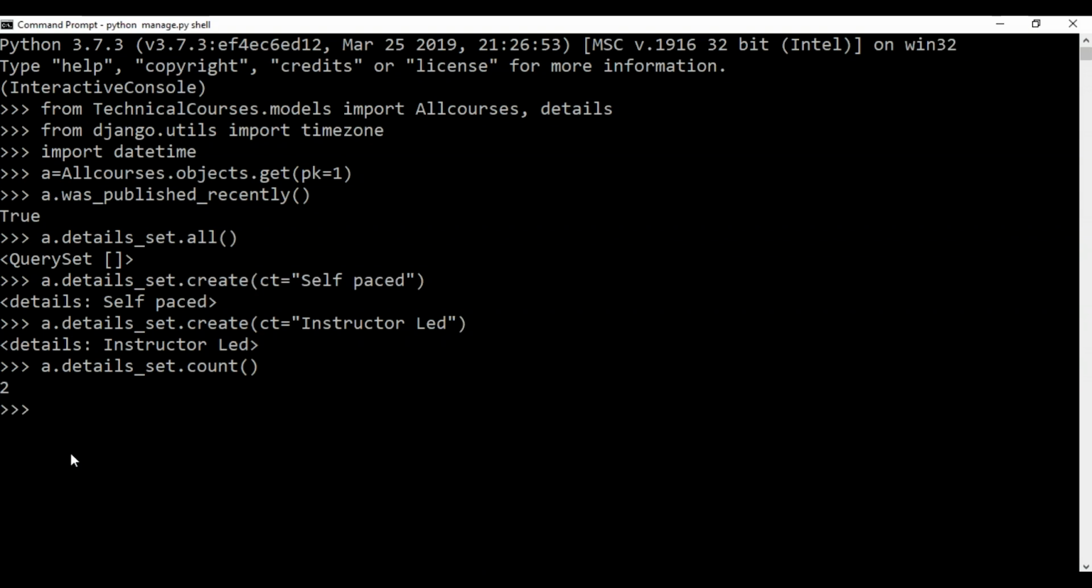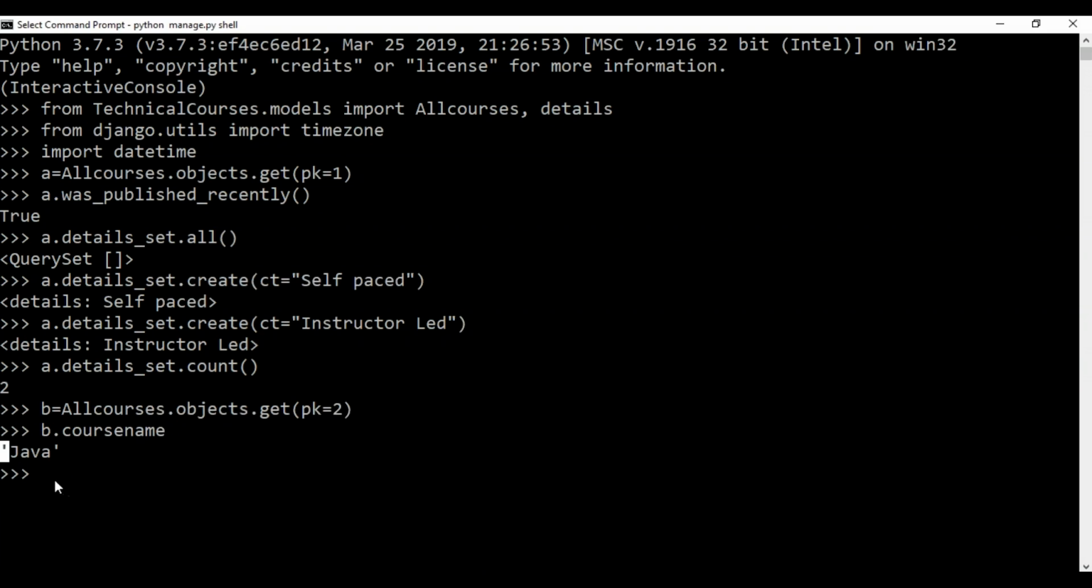So I'll repeat this for another course which is present in my database, say for Java. I'll take a new variable this time, and instead of a, I'll rename this as b, and the primary key I'll specify as 2. So now let me just retrieve the course name for this primary key, which is 2. As you can see, the course name which is present at primary key number 2 is Java.